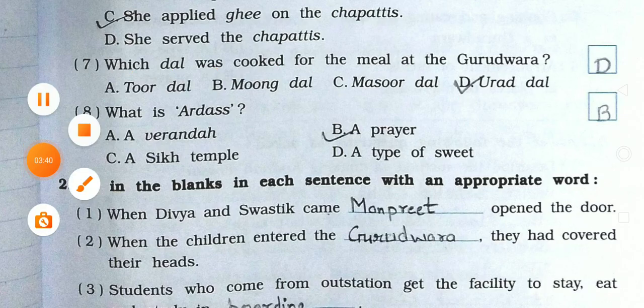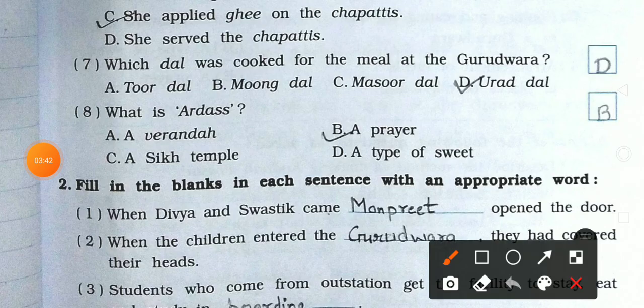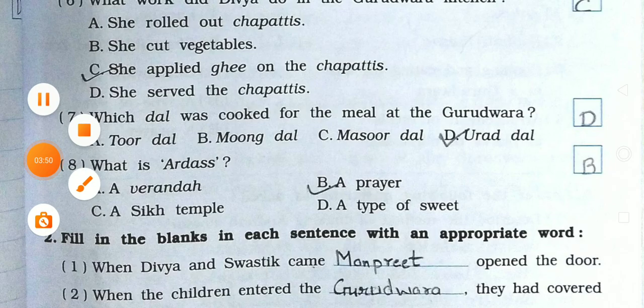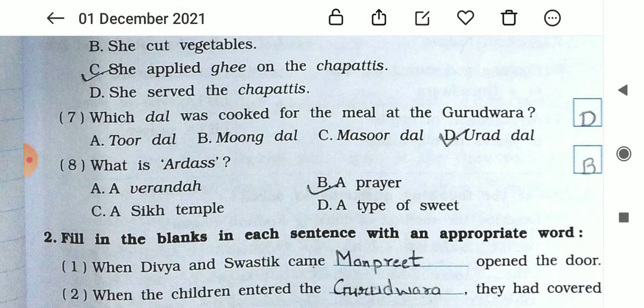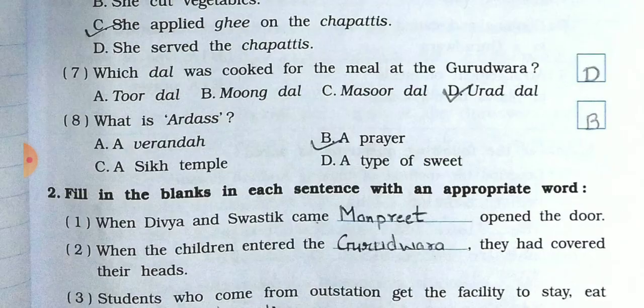Then after, the 8th question is, what is ardas? The first option is A, veranda; B, a prayer; C, a Sikh temple; and D, a type of sweet. So ardas means prayer. So B option is the right one. Write here B in the given box.